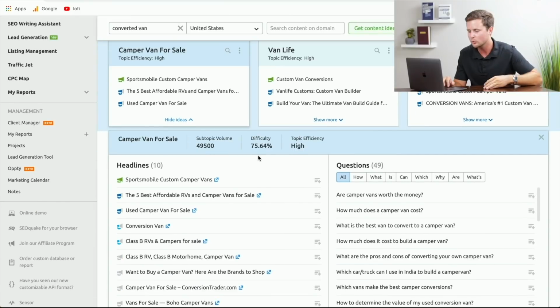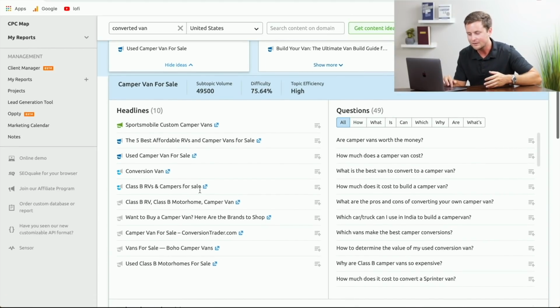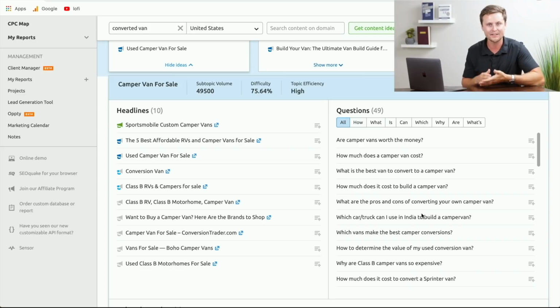Once you open it up, you will be able to see the monthly search volume on this subtopic along with the difficulty for it. Now, instead of focusing on the left side over here, focus on the right. These are all going to be the best questions that you can write content about for your affiliate marketing website that has the best chance of ranking.